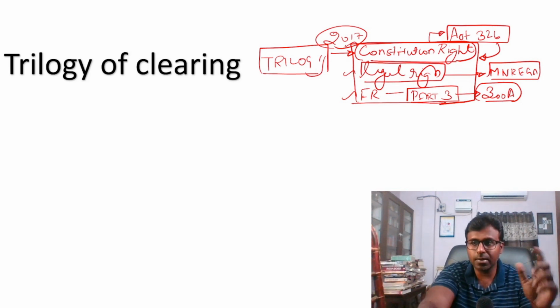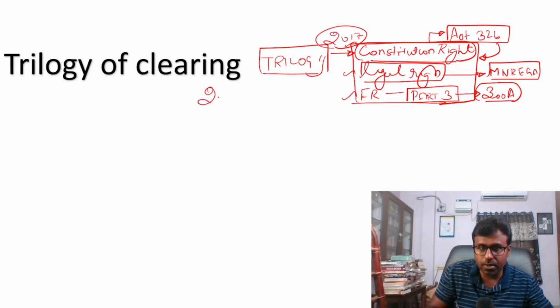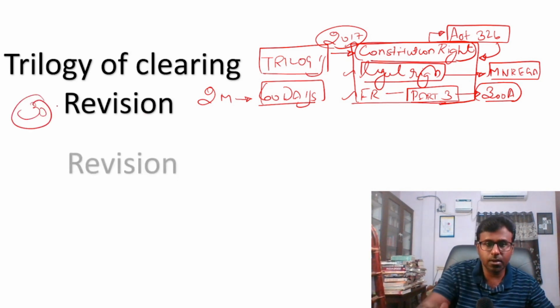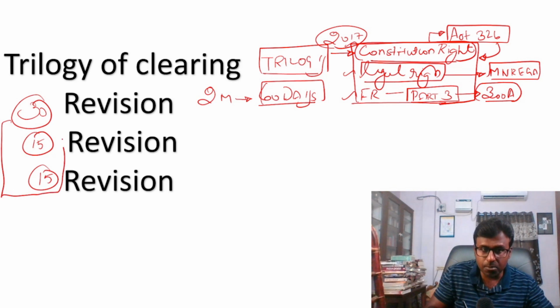And how do you clear this examination? There are 2 months left. You will hardly have 60 days. In these 60 days, you have to divide: one revision in 30 days at least, then another in 15, and you have to complete another revision. So please divide, this is the minimum.